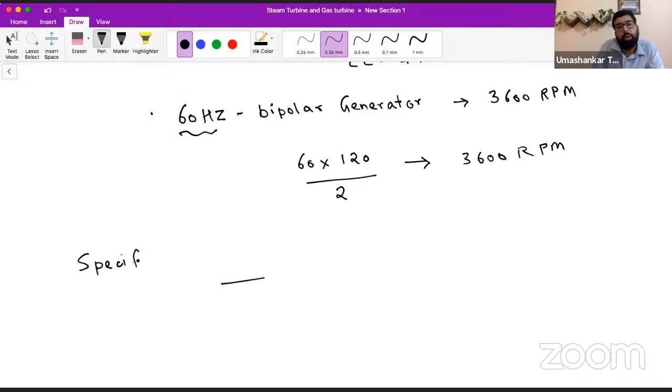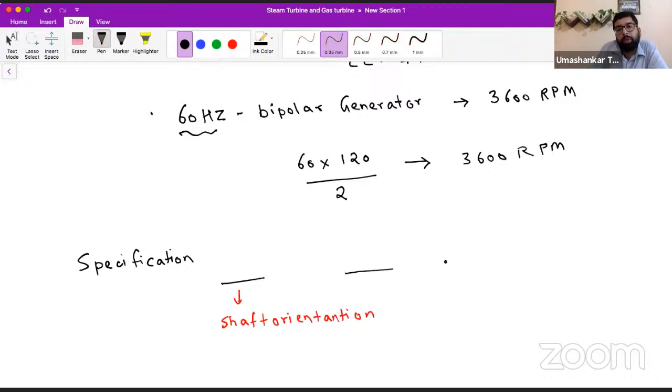Specification can be asked in an objective 1 mark question. So what will we do? We will see the shaft orientation. The first part, the first two letters, will represent the shaft orientation, either tandem or cross compounded.